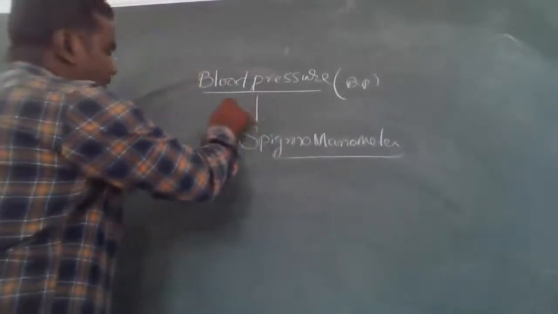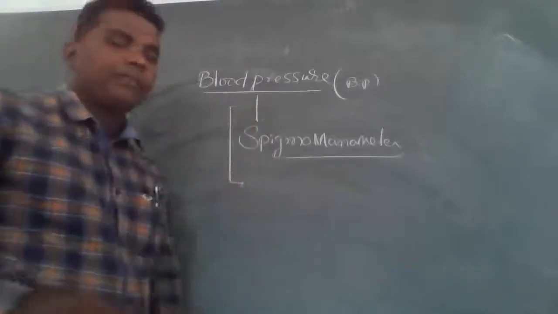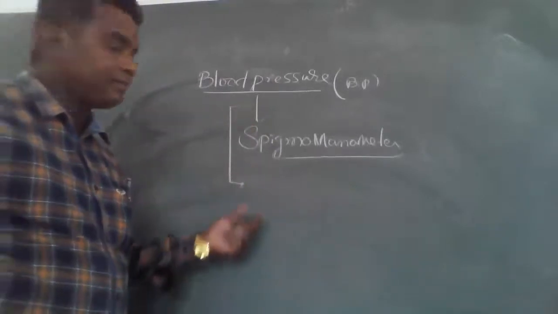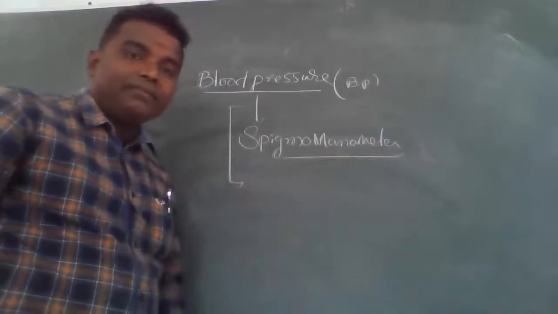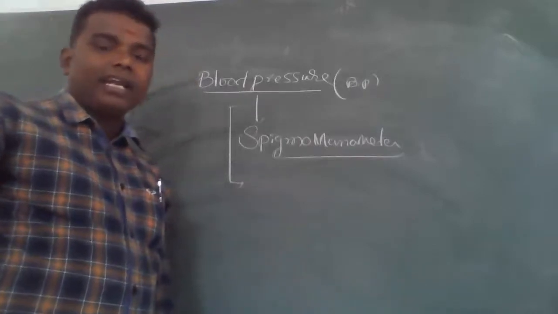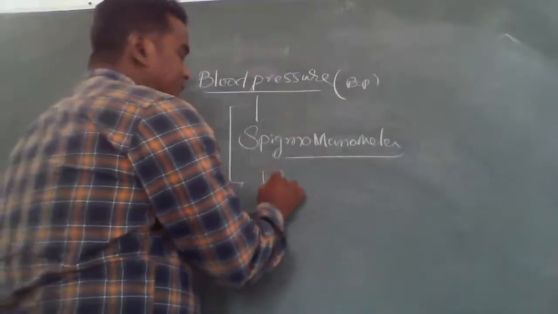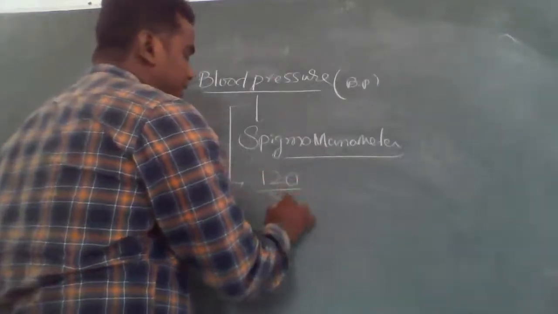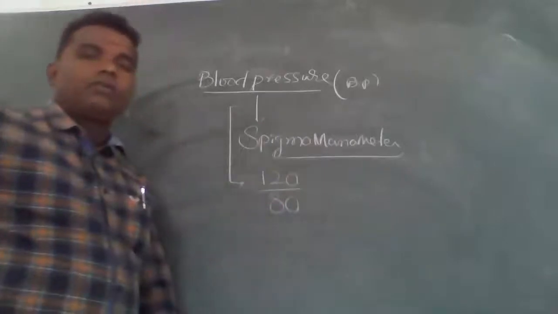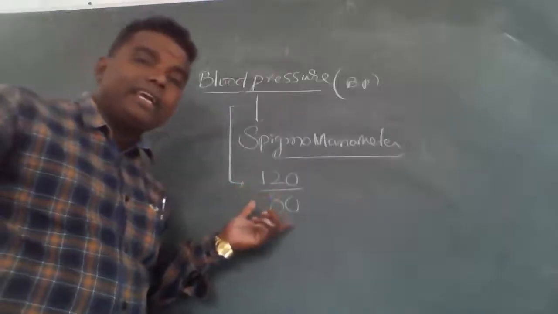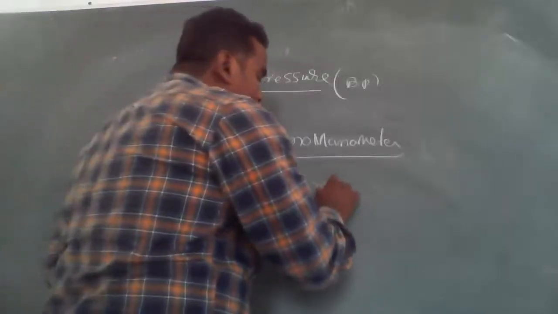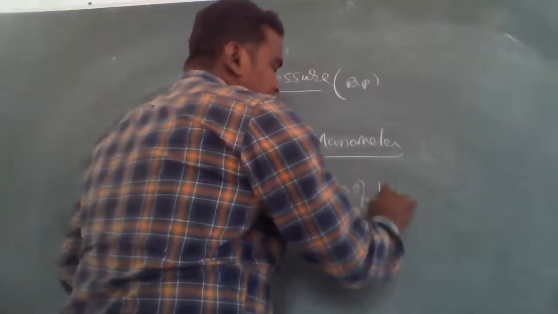How much blood pressure is there? Any idea? The blood pressure is 120 by 80 mm of Hg.